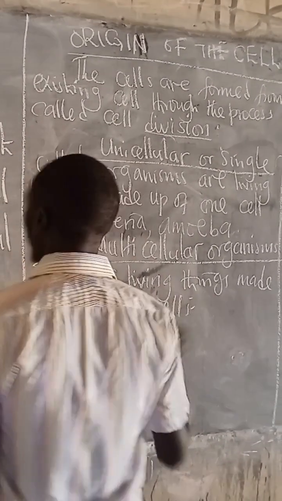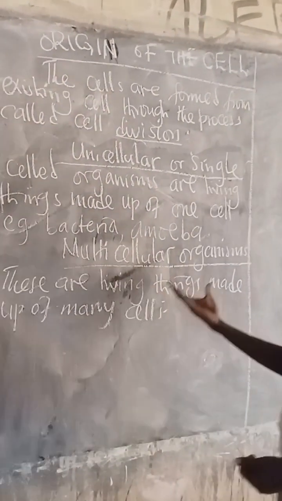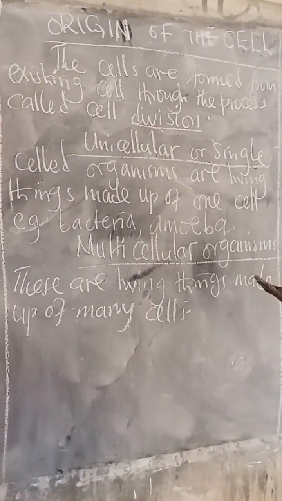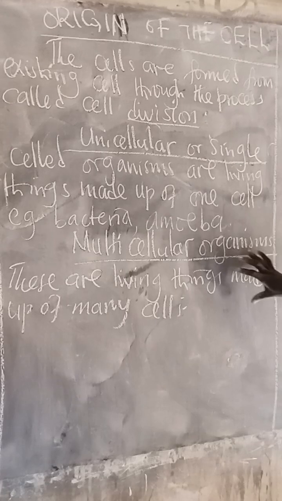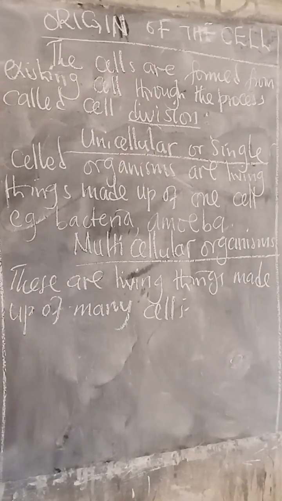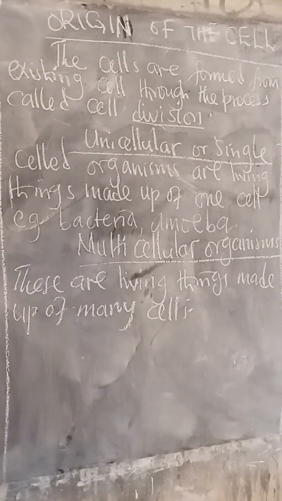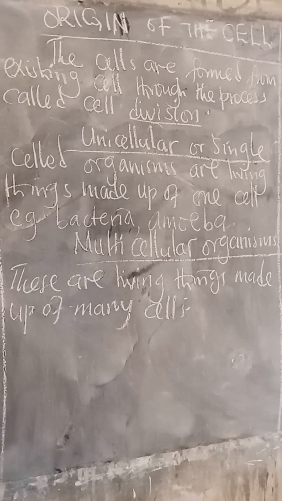So the multicellular organisms are the organisms that are made of many cells. Many cells are joined together to form such organisms.